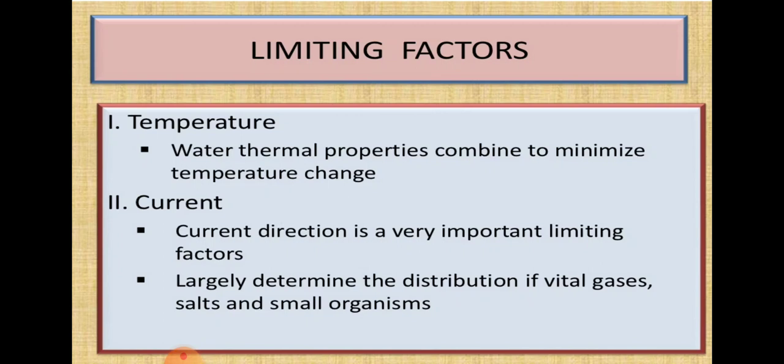If there is too much temperature, the rise in the temperature will affect the organisms and they cannot survive. So low temperature is also not good for the organisms, because very cold temperature is also not good. So the temperature plays a very important role. Optimum temperature is required for the survival of the organisms, isn't it?